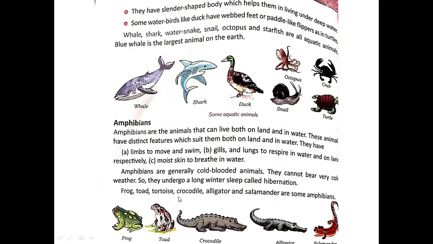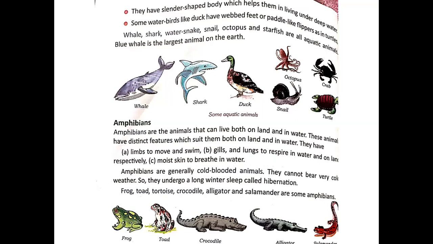Frog, toad, tortoise, crocodile, alligator, and salamander are some amphibians. Now, what is the property of amphibians? Amphibians are the animals that live both on land and in water. So they have distinct features, that is, different features adapted both to the land and to the water.